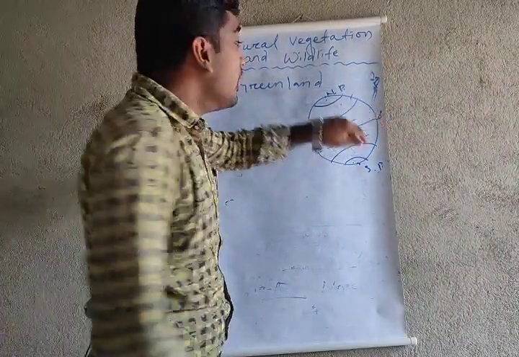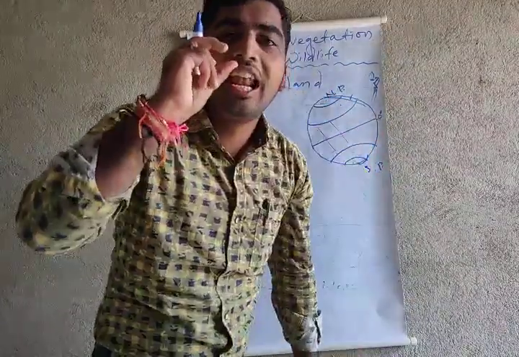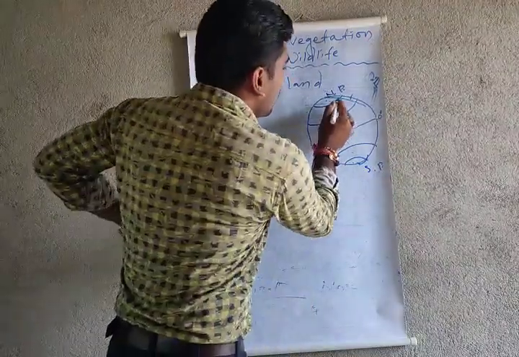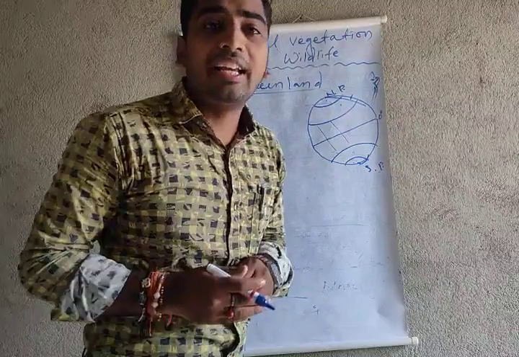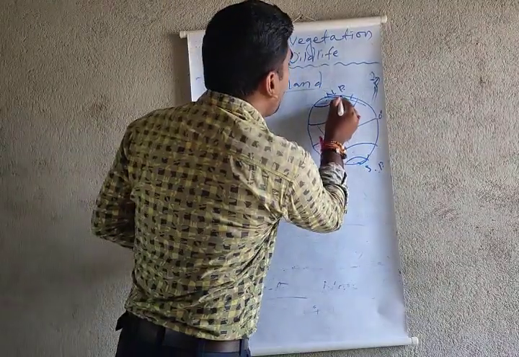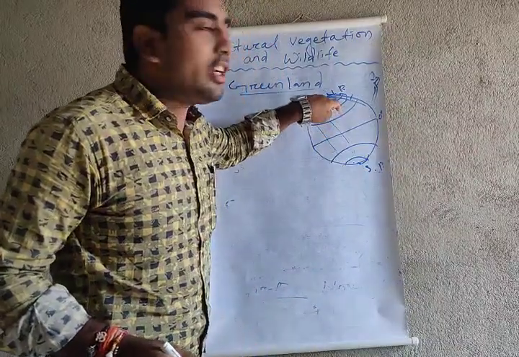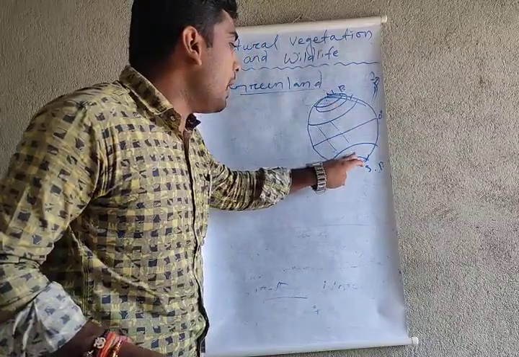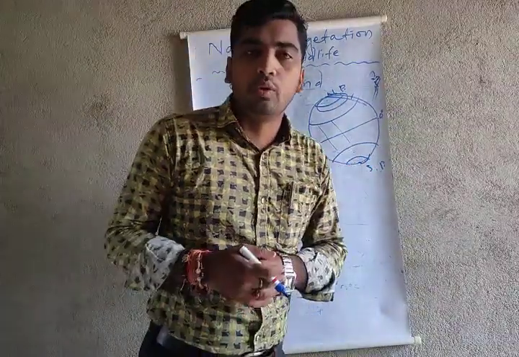The lower portion of the North Pole or South Pole gets only light rainfall, only small rainfall. So, my dear students, Greenland or the temperate and tropical grasslands mostly come under the upper part of the northern temperate zone and frigid zone, and the upper part of the southern temperate zone and the south frigid zone. Got it?